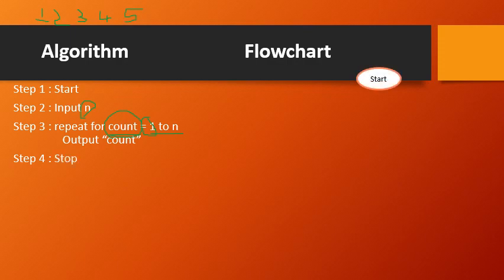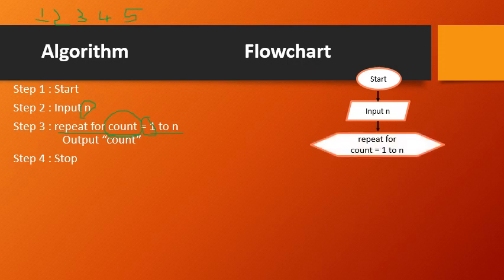Yes, the first step is start, the second step is the input, that is, input n I have taken, then repeat for count equal to 1 to n. Since it is a repeat for, I have to draw a symbol called preparation, and within that preparation I have to write these words: repeat for count equals 1 to n. What I have to repeat? I have to repeat displaying the values of the count here.